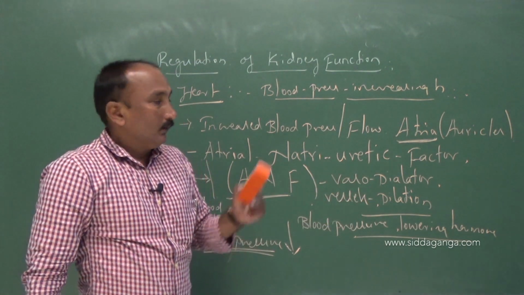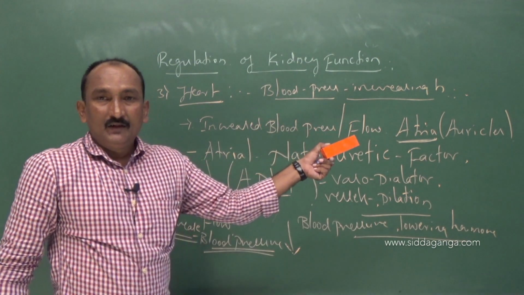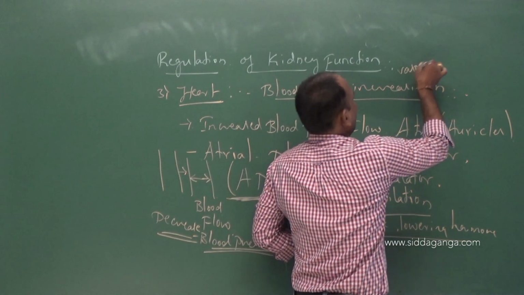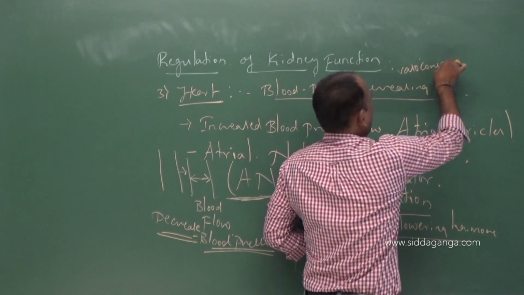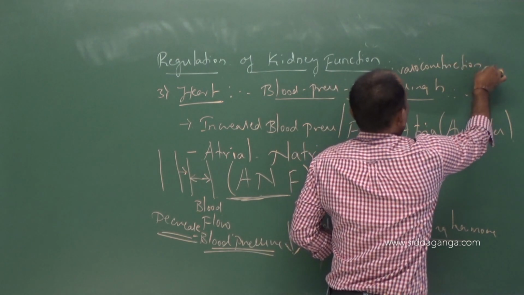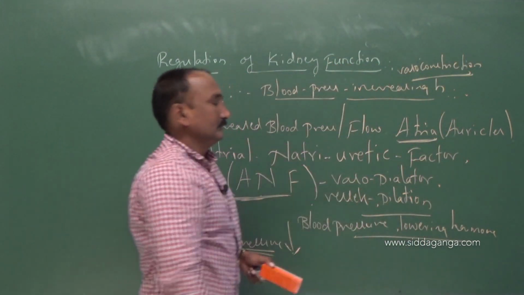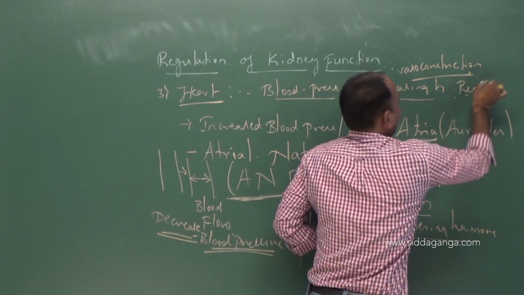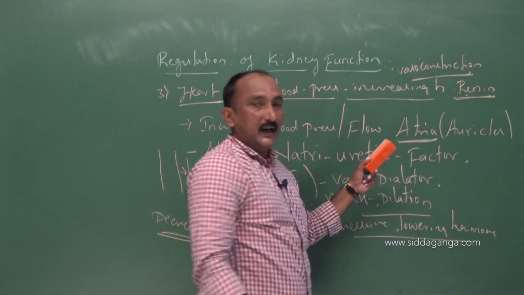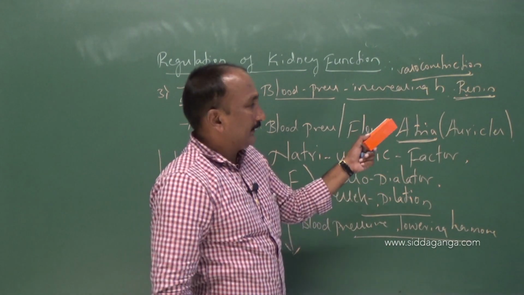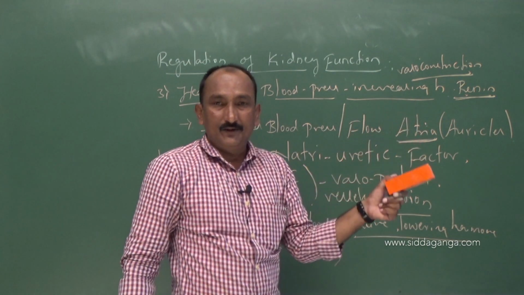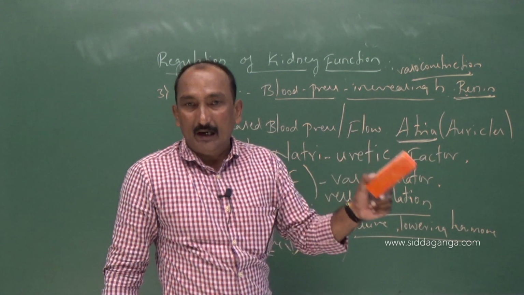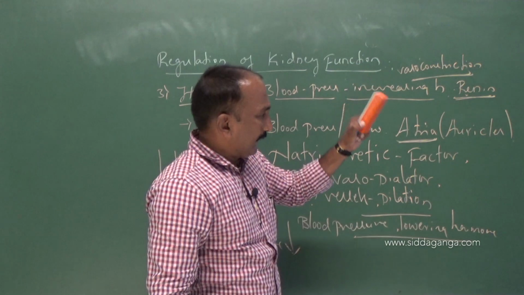What about the blood pressure increasing hormone? That means the one responsible for vasoconstriction, that is renin. Usually renin directly is not the vasoconstrictor. It acts on angiotensinogen, converting it into angiotensin 1, then angiotensin 2.